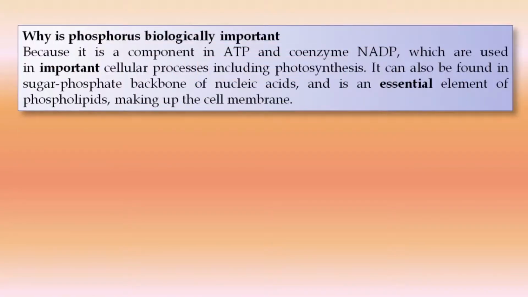So why is phosphorus biologically important? Because it is a component in ATP and the coenzyme NADP, which are used in important cellular processes including photosynthesis. It can also be found in the sugar phosphate backbone of nucleic acid, and it is an element of phospholipids, making up the cell membrane. If you see the cell membrane, you will come to know that phosphorus has a role to play in it. And if you recall the structure of nucleic acid, the phosphate bond is there.